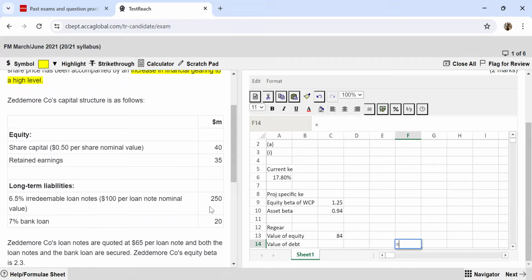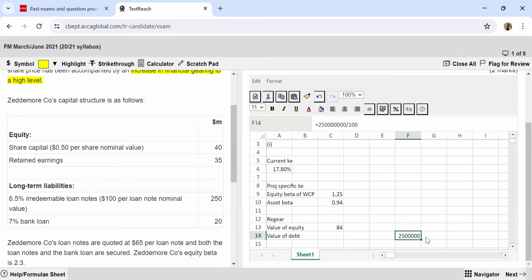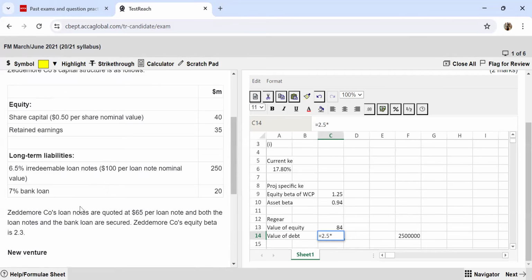So let us do it roughly over here, 250 million. And then 100 is the value per loan note. So if you see, this works out to be 2.5 million, right? So we take 2.5 million over here, which is the number of loan notes, and I multiplied that by the value per loan note. So it is at $65 per loan note. So if I multiply this, I have the value of debt also.